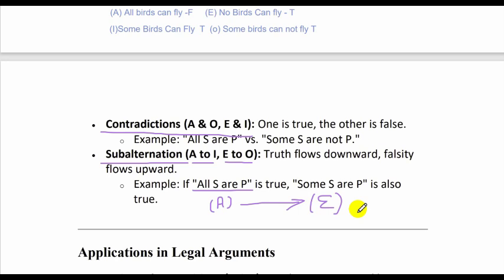What is the relationship between I and O? Subcontraries. What is the relationship between A and O? That is contradictory. What is the relationship between E and I? Again contradictory. What is the relationship between A and I? That is subalternation. What is the relationship between E and O? Again subalternation.